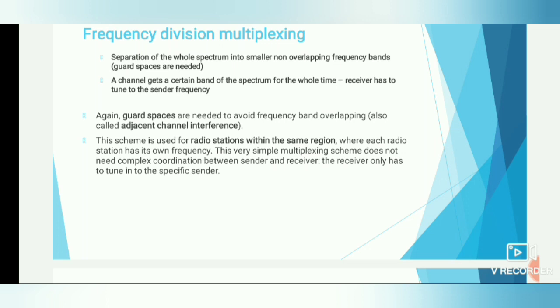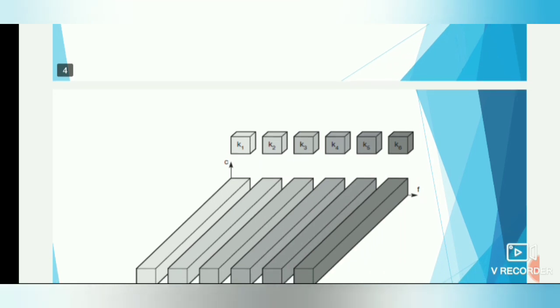So this is a very simple multiplexing scheme. It does not need any complex coordination between the sender and the receiver. The receiver only has to tune to the specific sender. That is the main thing. The receiver has to tune its frequency according to the sender. It is enough. Okay, so this is the diagram.